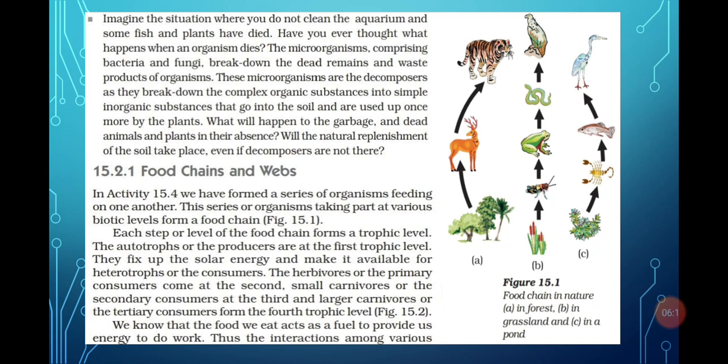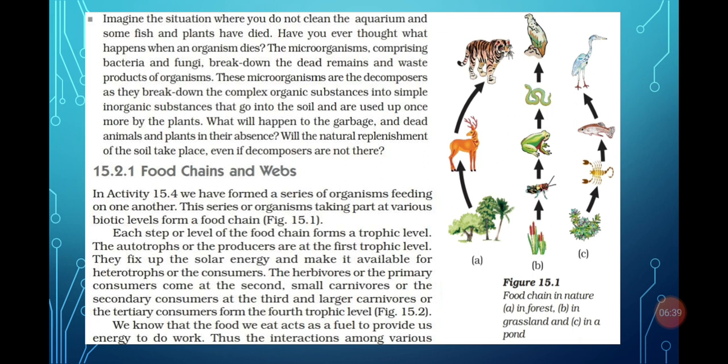Now for example, if we take the example of an aquarium, if we don't clean an aquarium for a long time, then the fishes and the plants will die. So what happens to those fishes and plants? They decompose with the passage of time. This only happens due to the decomposers, or the microorganisms which decompose their bodies.